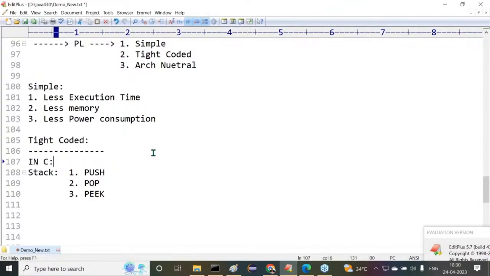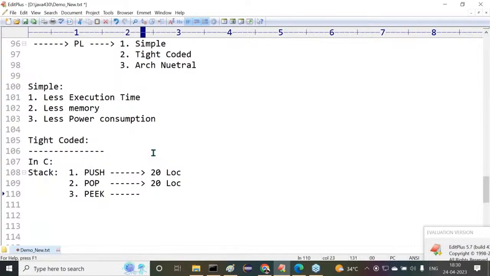In the C programming language, I'm asking this question, just general knowledge only. To perform the push operation, on average we take nearly 20 lines of code. To perform the pop operation, again 20 lines of code. To perform the peek operation, again 20 lines of code.